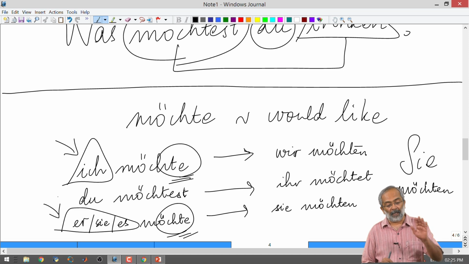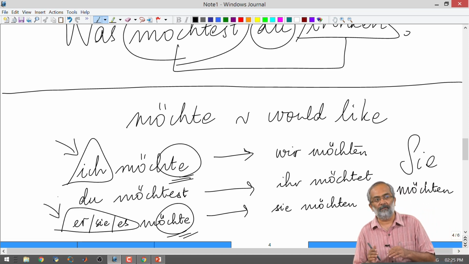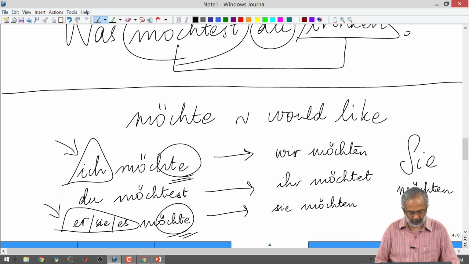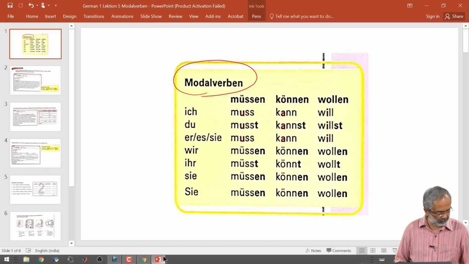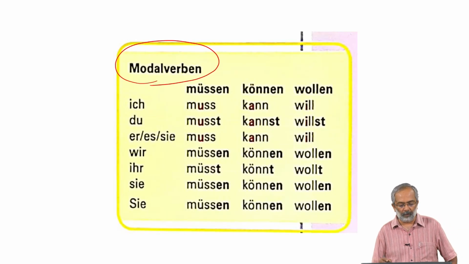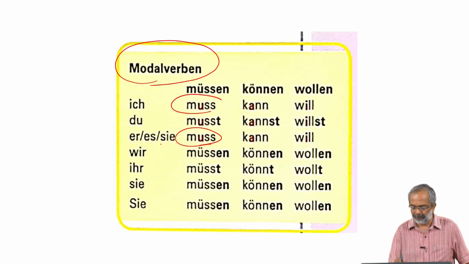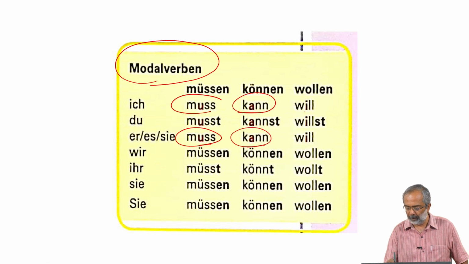Okay. This pattern will be repeated in the modal verbs. If you go back to our slide on the Modalverben, you can see it is ich muss, er muss, ich kann, er kann, ich will, er will.